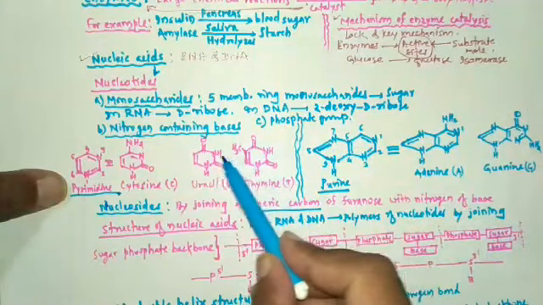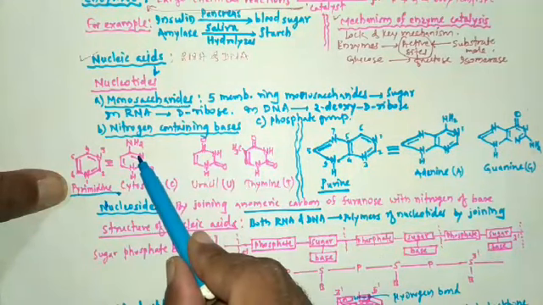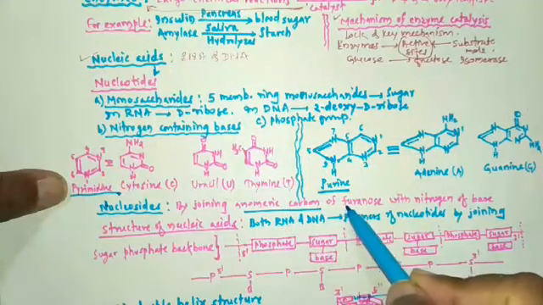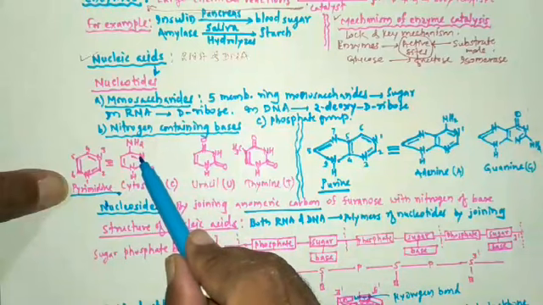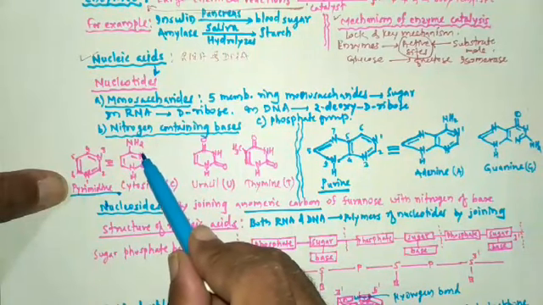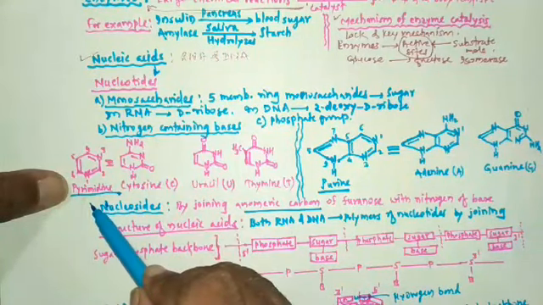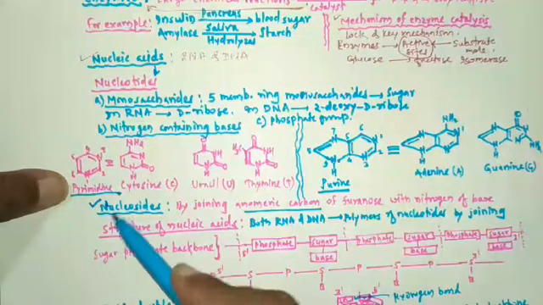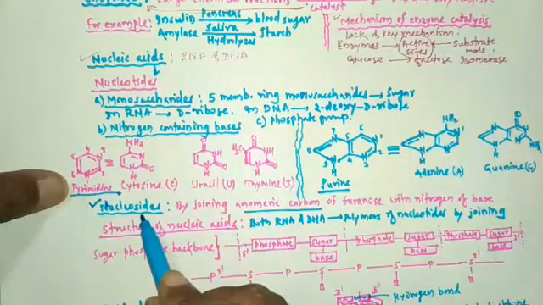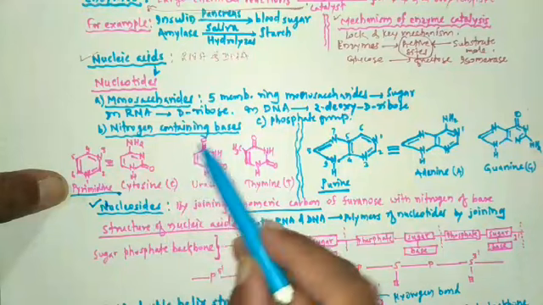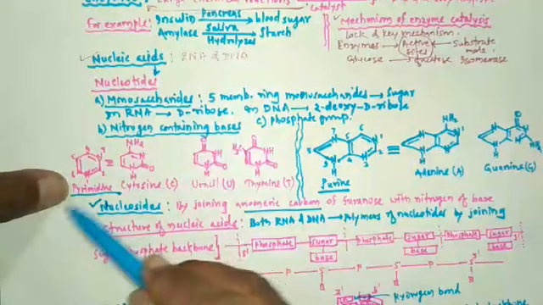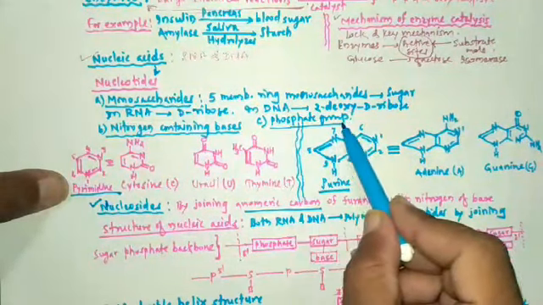So to the nitrogen of the base, the anomeric carbon of furanose is joined. Then the formation of nucleosides takes place. And the last component present in nucleic acid is the phosphate group.